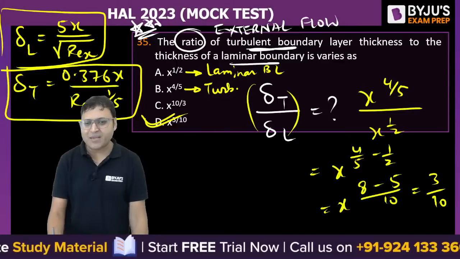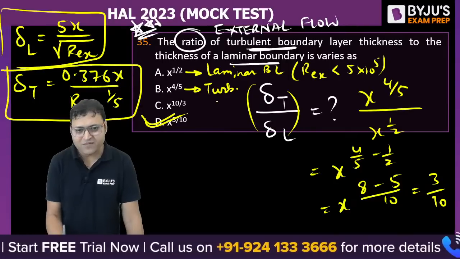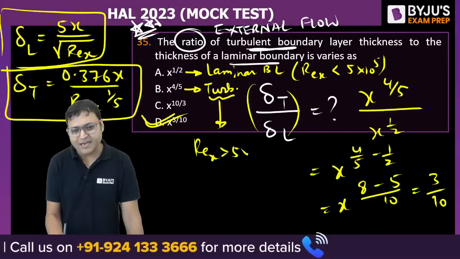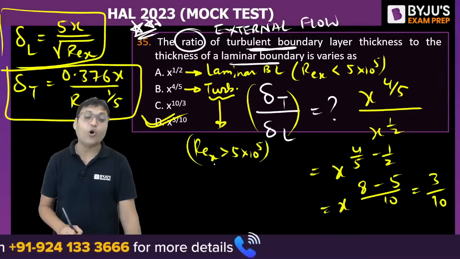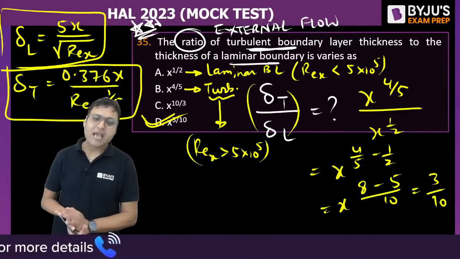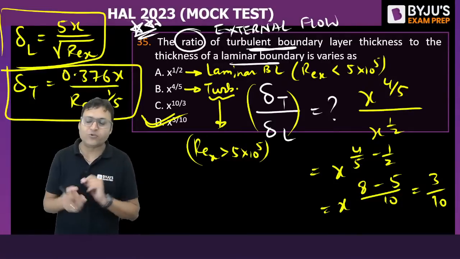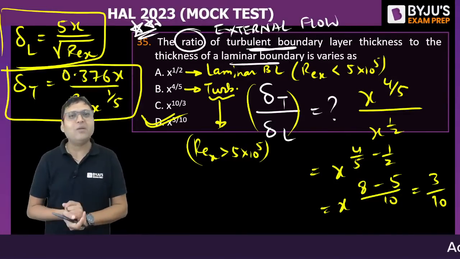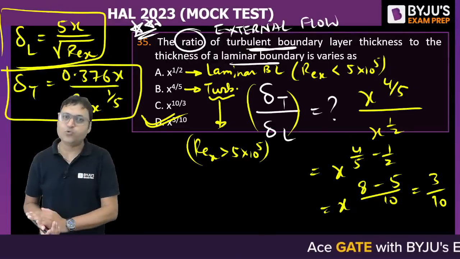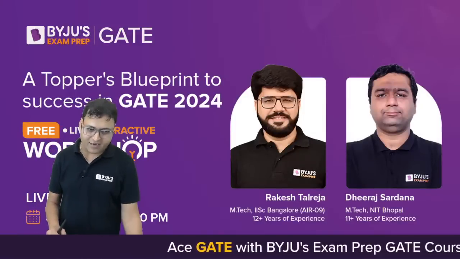The boundary layer is laminar when the local Reynolds number is less than 5 into 10 to the power 5, and turbulent when the Reynolds number is greater than 5 into 10 to the power 5 for external flow. Exactly at 5 into 10 to the power 5 there will be a transition of the boundary layer from laminar to turbulent. I hope this is clear, right?